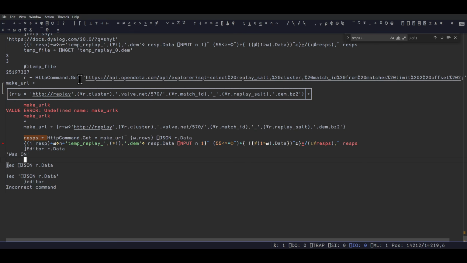That's step one. I guess step two would be running the replay analyzer on all the demos that I download this way.